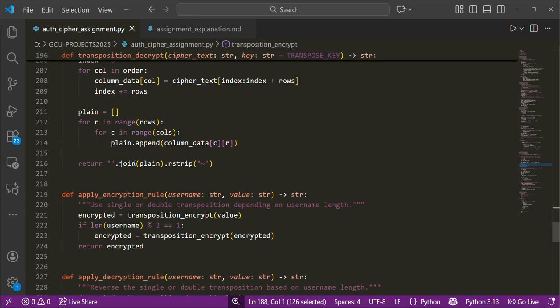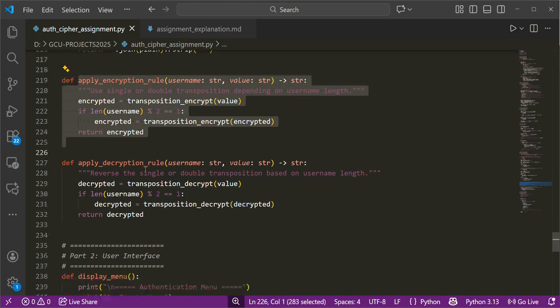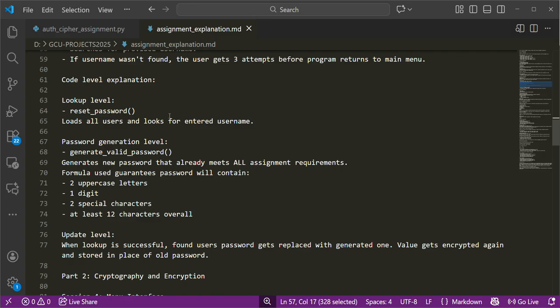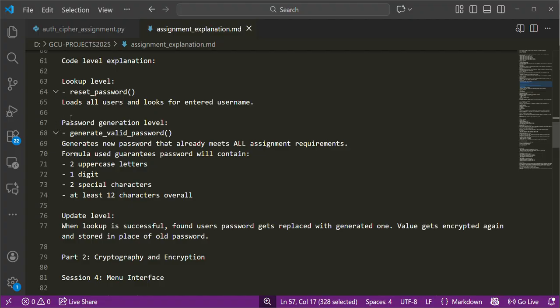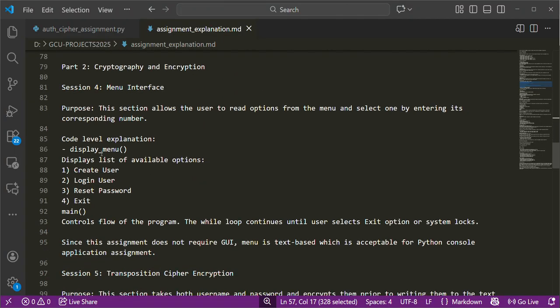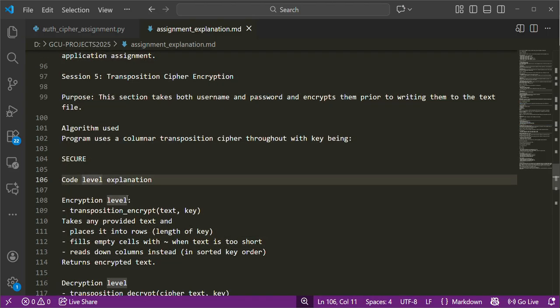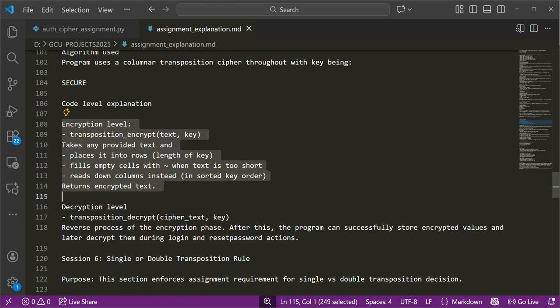As you can see, encryption is applied to the username and the password, and I define that rule in the explanation here. From here till here is the encryption level and transposition, where the encrypted data looks like text, but it's not plain text.